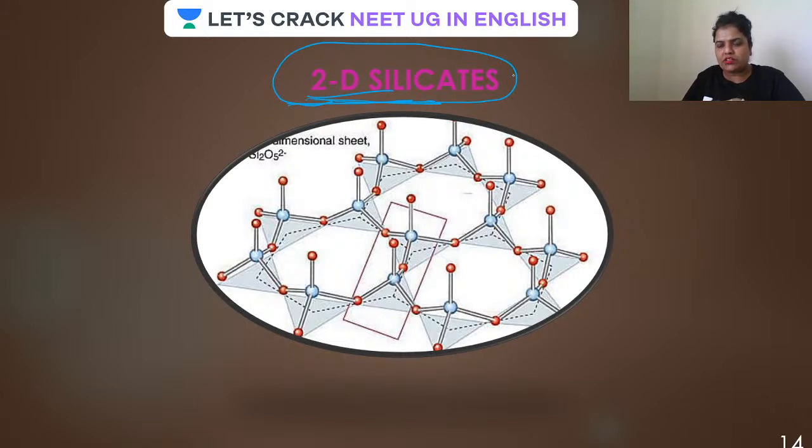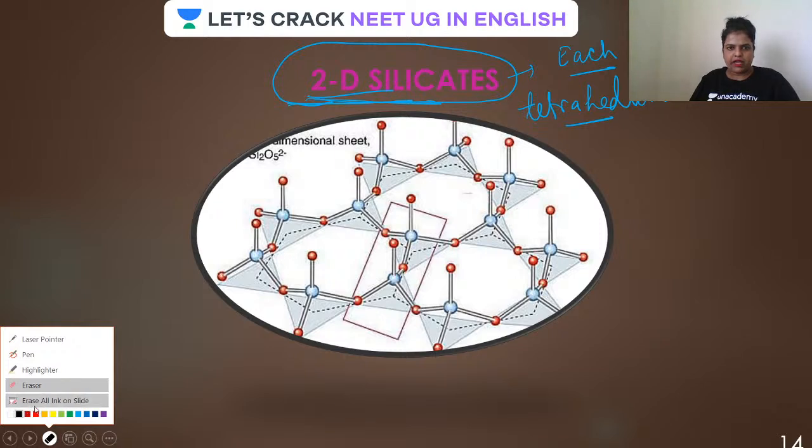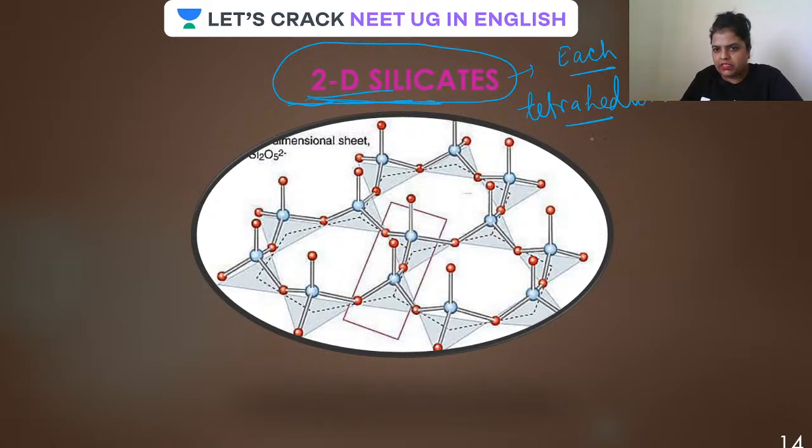In a two dimensional crystal lattice, each tetrahedron is attached to the neighboring tetrahedron by three oxygen atoms.